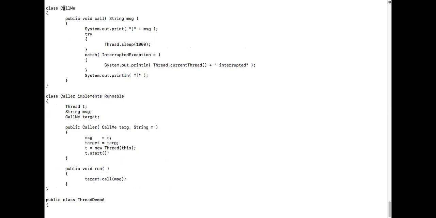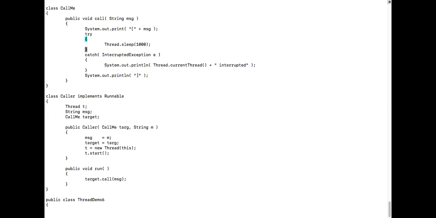Is it implementing Runnable? Guys, everyone must reply. Is CallMe implementing Runnable? No. So it means that this is not the object or the class that would be associated with the thread, correct? Okay, so what is it doing now? What does this CallMe have? A call method. It only has a call method, correct?